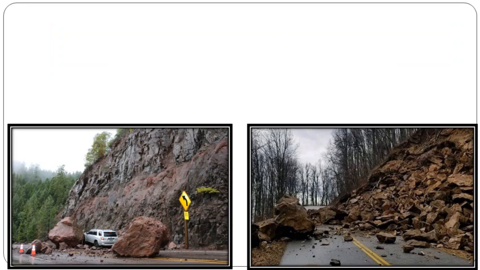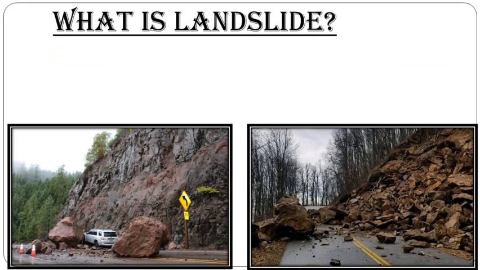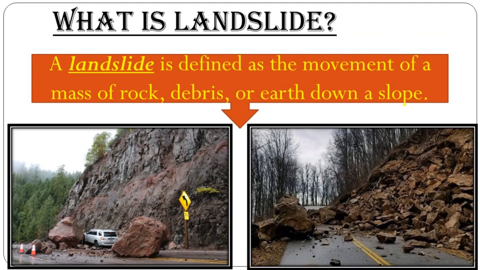Now let us understand what a landslide is. A landslide is defined as a movement of a mass of rock, debris or earth down a slope. That means a landslide is a type of disaster in which a mass of rock, a heavy piece of rock, debris or earth comes down a slope. This is a landslide.